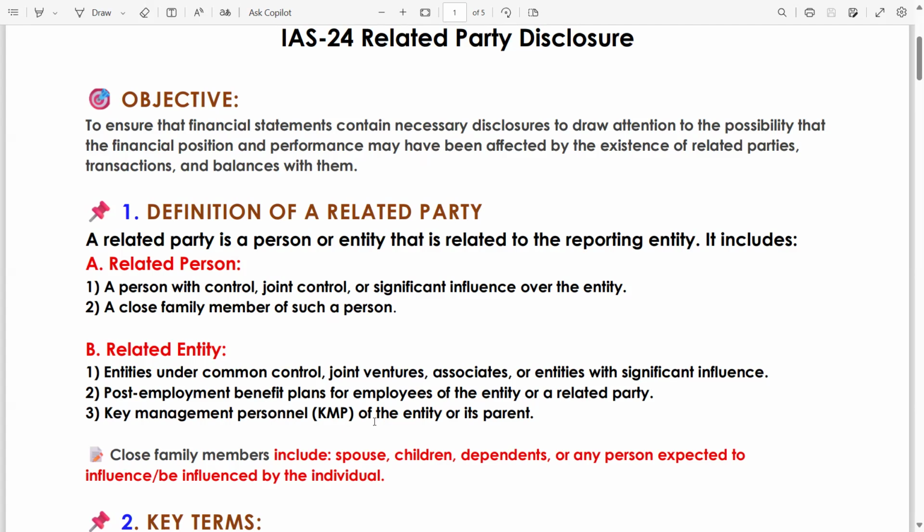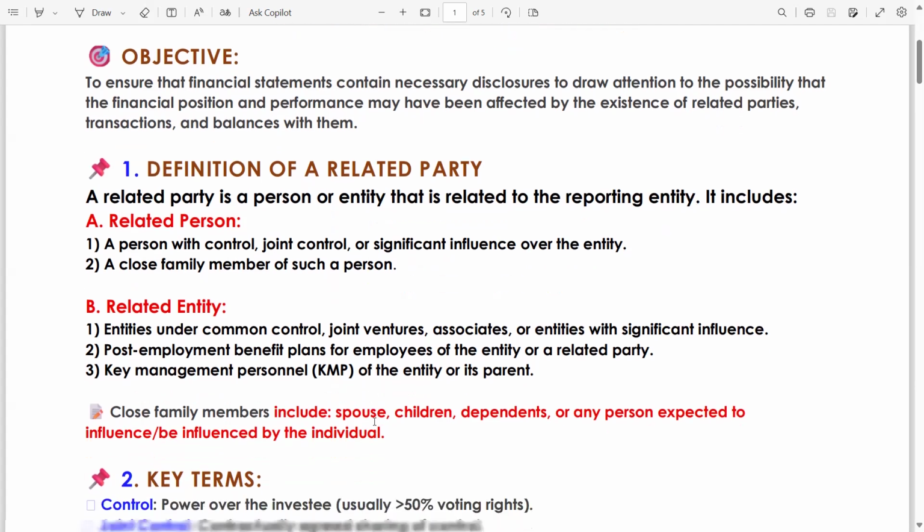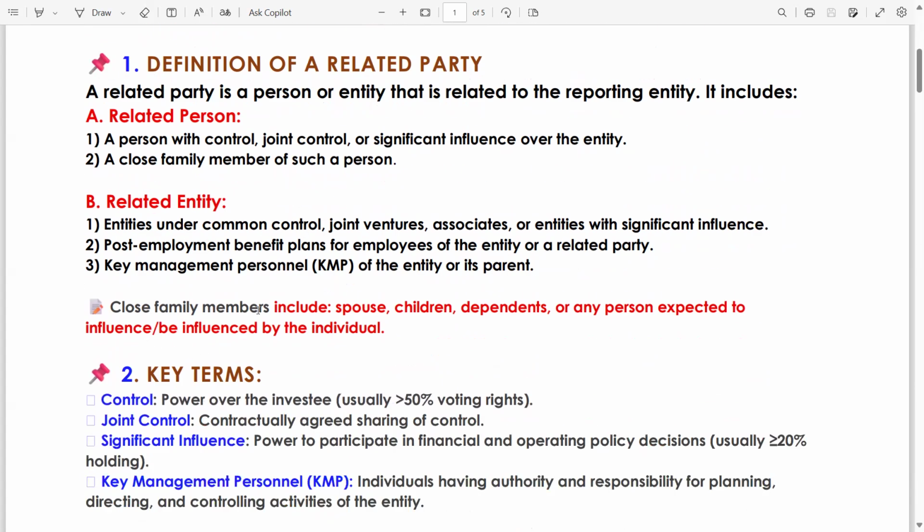What are KMPs? Management, chief executive, directors, such as. Close family members include your spouse, children, dependents, or any person expected to be influenced by the individual.